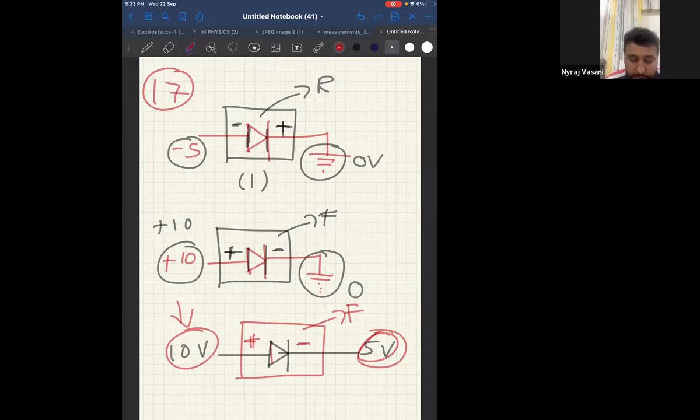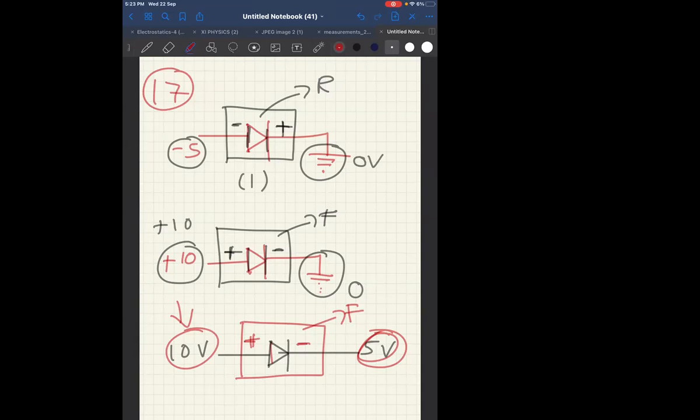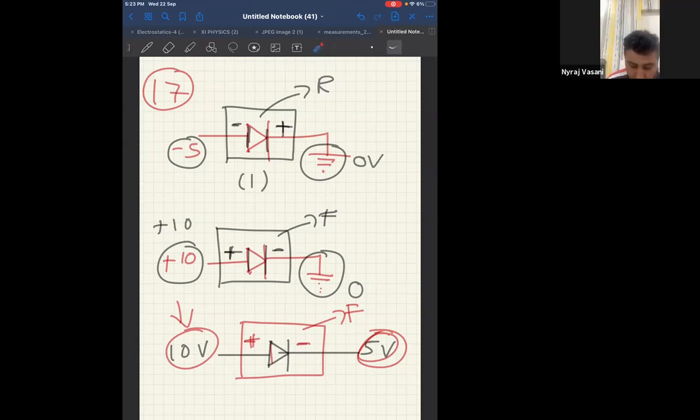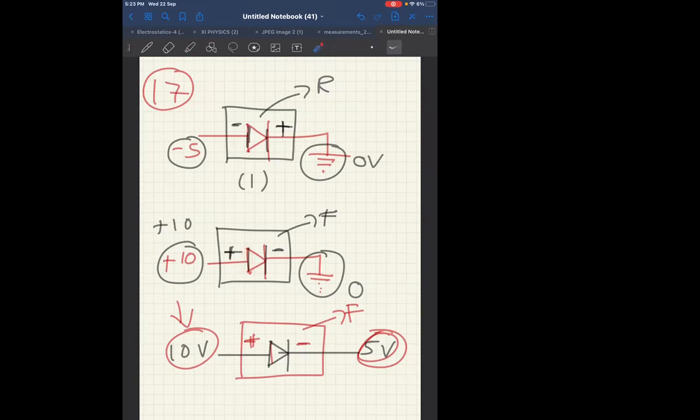The triangular part represents the positive part, right? This part represents the positive part, this one. Okay, got it. And this represents the negative part of a diode.